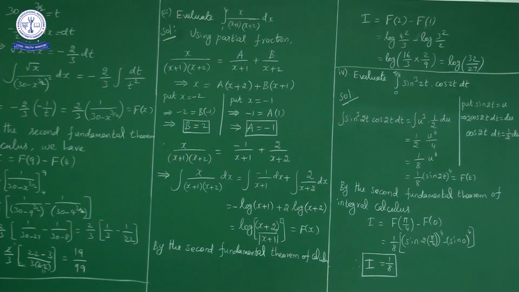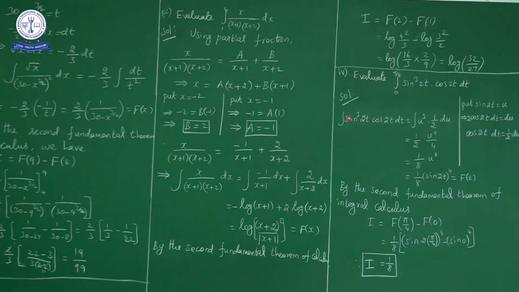I will repeat once again. Here the question is to evaluate the integral from 0 to pi by 4 of sin cube 2t cos 2t dt. Cos is the derivative of sin, so I will solve this question by the substitution method by taking sin 2t as u. So 2 cos 2t dt is du, so cos 2t dt is half du.